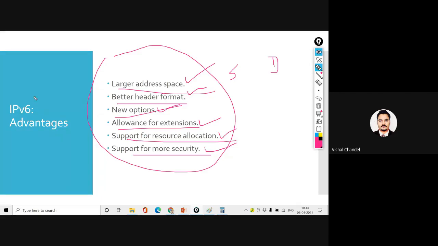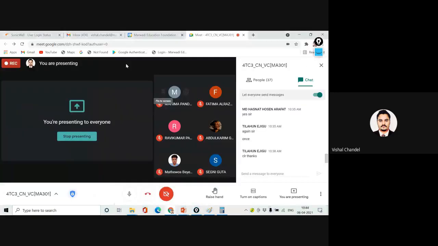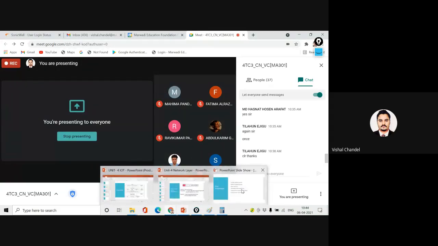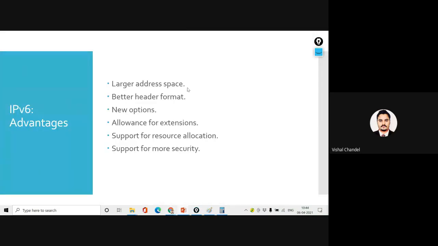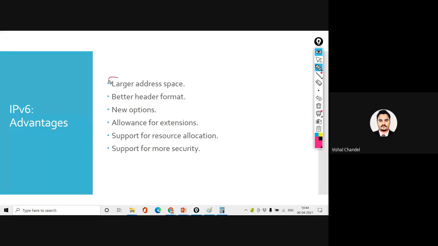So that's why in IoT we are using IPv6. Is it clear? So let's discuss one by one, and I will explain what is the meaning of large scale. When I explain the address, I will explain the better header. At this point, you have to keep this in mind: IPv6 by its size provides a large address space.